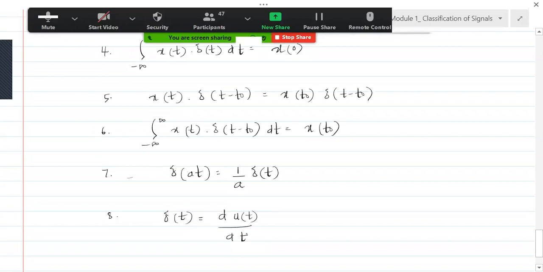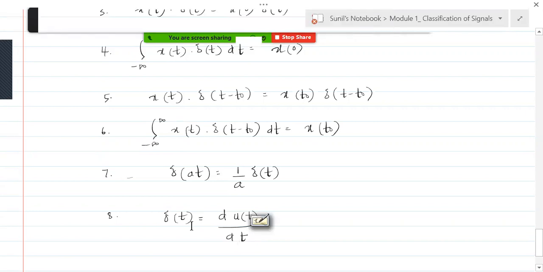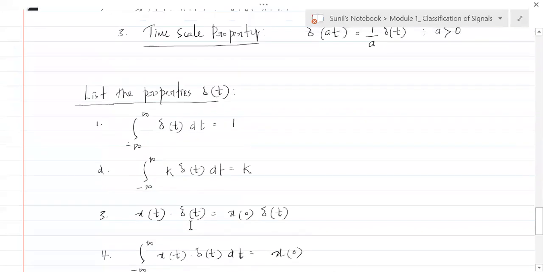If you differentiate u of t with respect to t, then we'll get delta of t. Understand this, everybody? Right. So these are the properties that we can think of. These are the properties that you can list if you're asked to list the properties of delta of t.